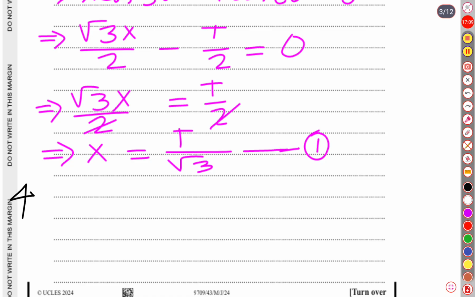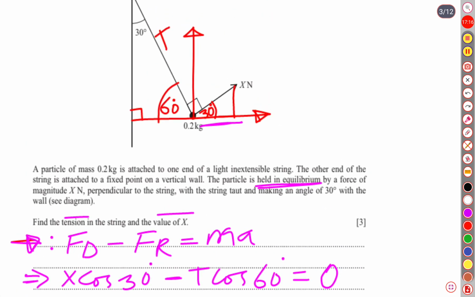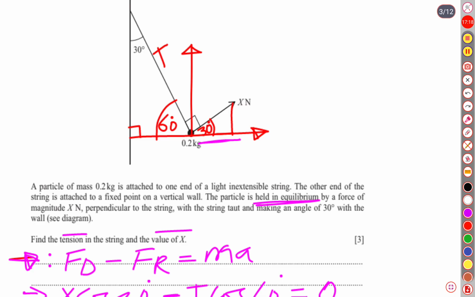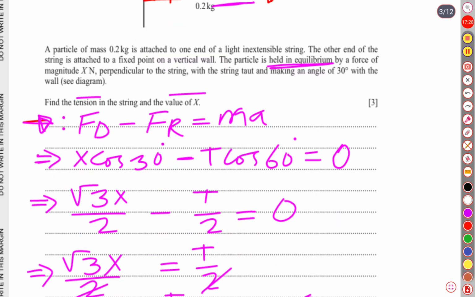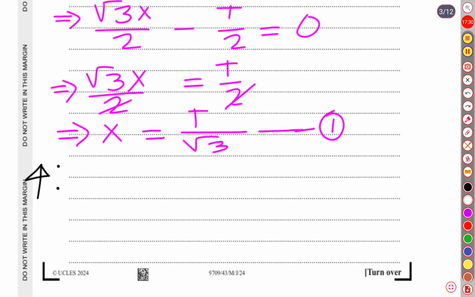Let's see what are the vertical forces acting on the particle. First of all, if we consider this triangle, the vertical force is this one, X sine 30.